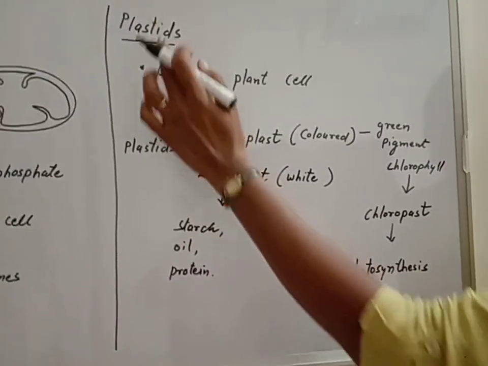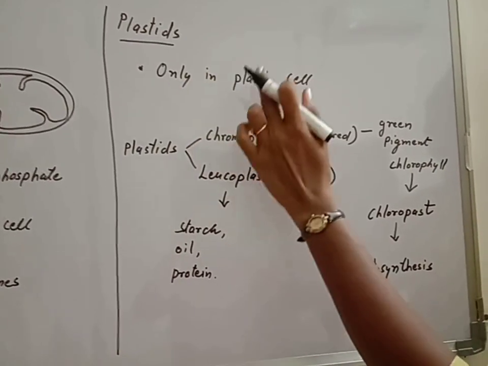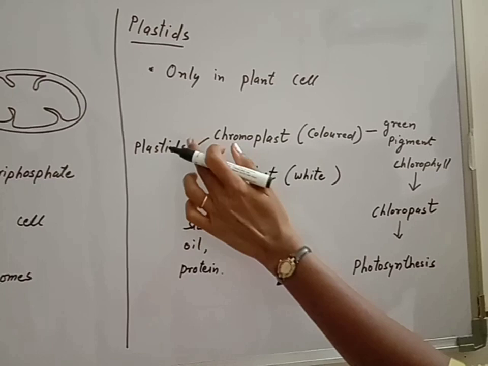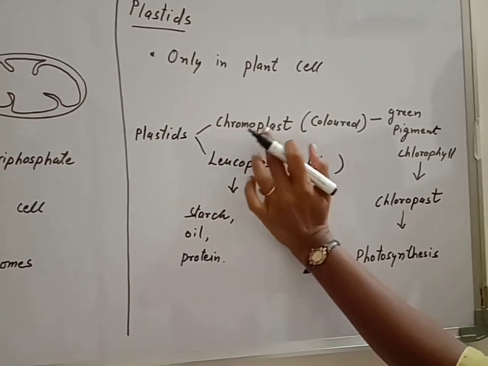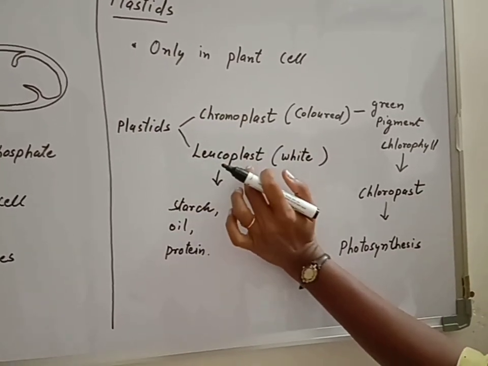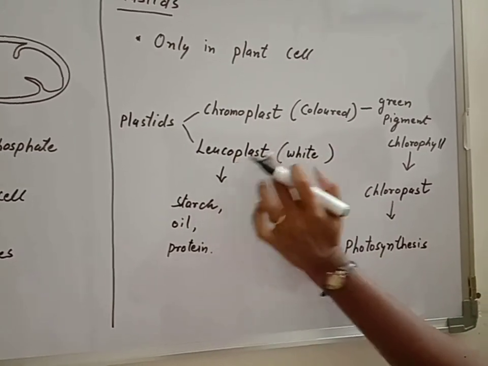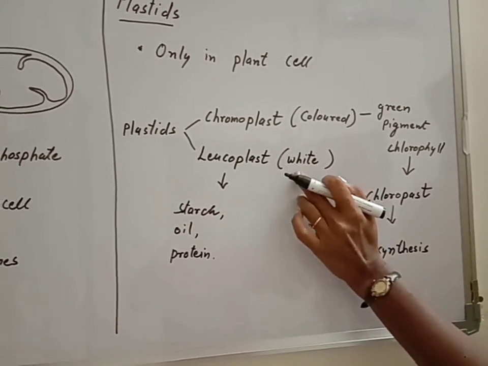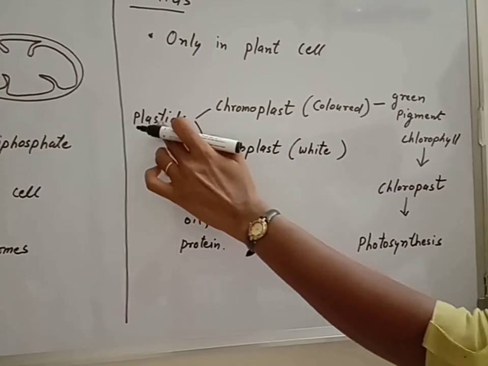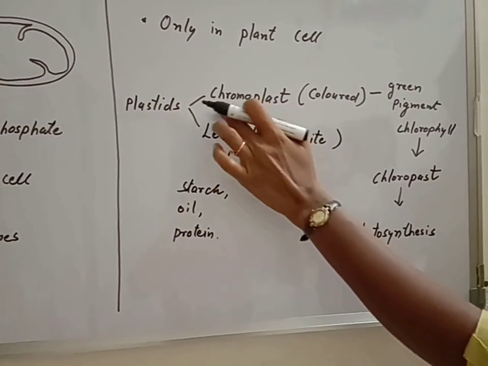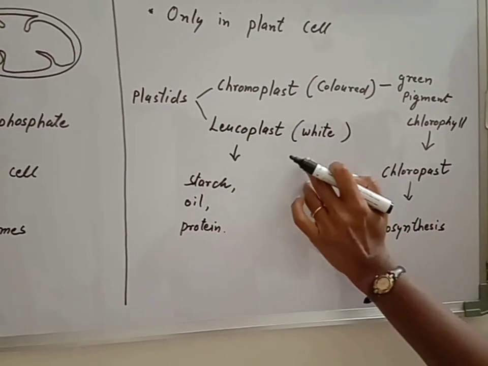Plastids. Now, plastids are present only in plant cell. Now there are two types of plastids, that is chromoplast and leucoplast. Chromoplast is called colored plastids and leucoplast is called white colored or colorless plastids. So plastids are of two types, chromoplast and leucoplast. So chromoplast is a colored plastid.